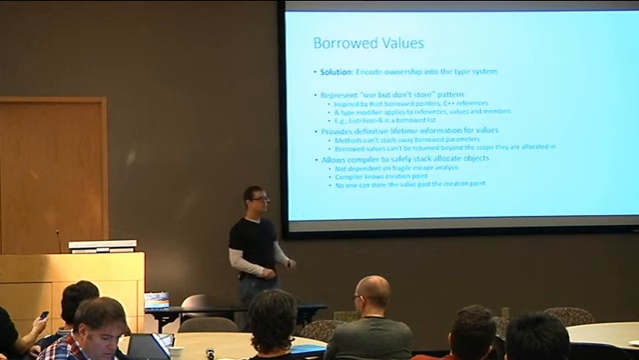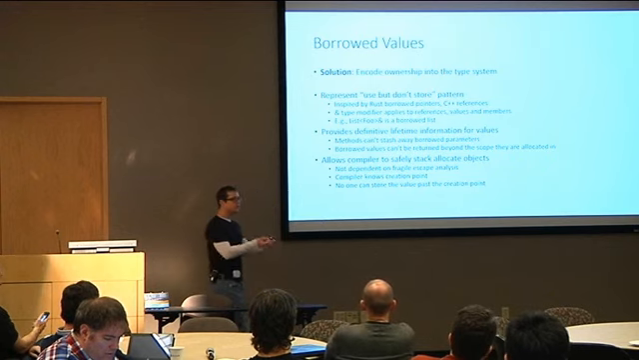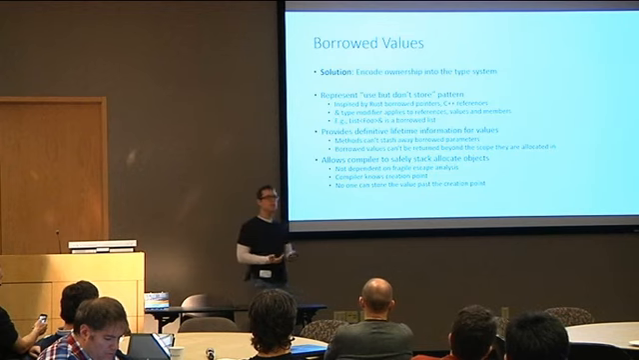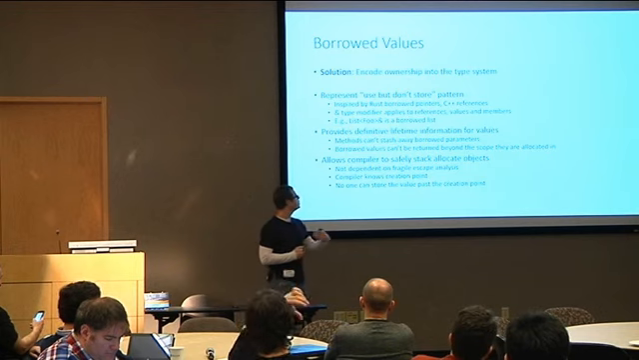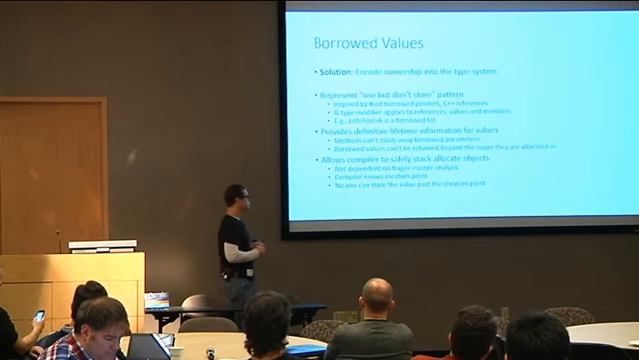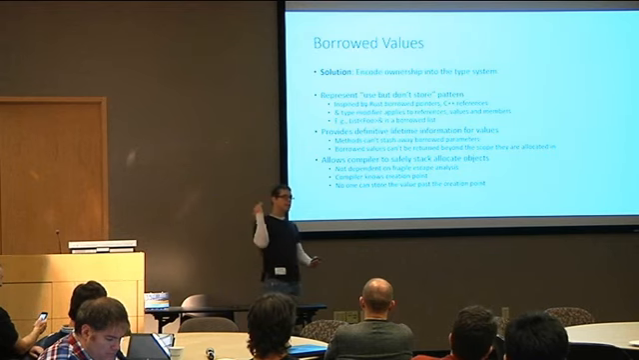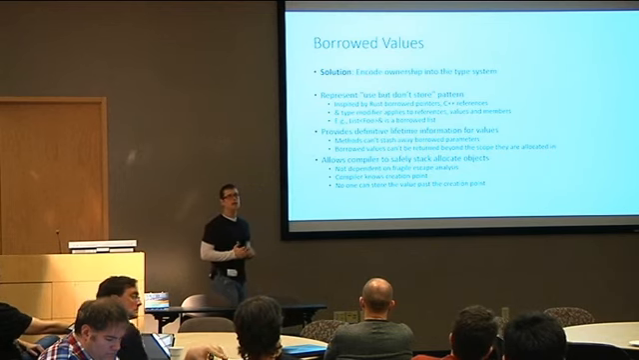And what this does is it provides definitive lifetime information to the compiler. Methods which take borrowed parameters can't stash them away. They can do whatever they want with them for the lifetime, but when that method exits, they cannot hold any long-term references to those parameters. And also, if you allocate a borrowed parameter into a local, that value cannot escape up the stack. It is guaranteed to be bound to the place that we allocate it.